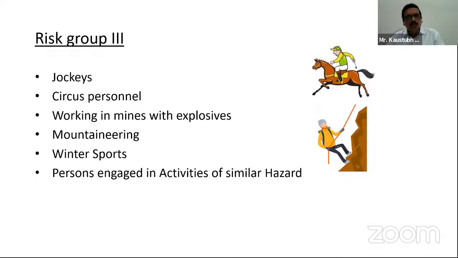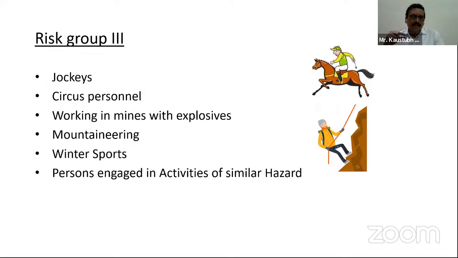So this is risk group 3. For risk group 3 the premium is highest, and for risk group 1 the premium is lowest. So the degree of hazard and the rating come according to the risk group.